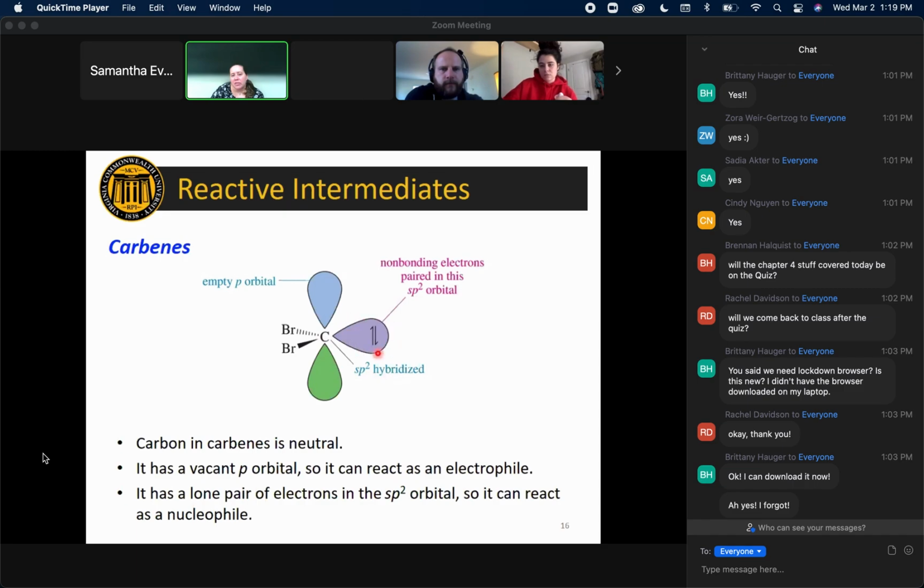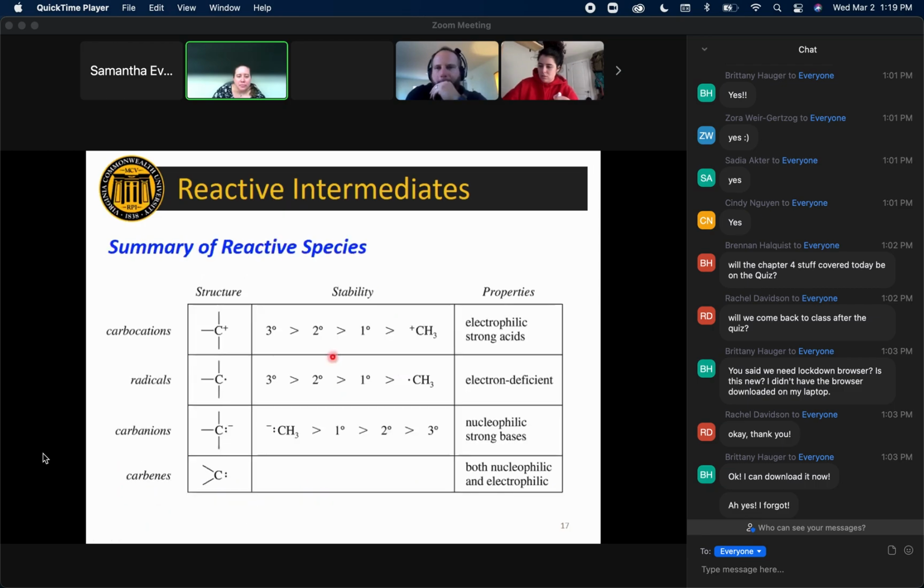So this lone pair of electrons can act as a nucleophilic component to the molecule. This empty p orbital can act as an electrophilic component to the molecule. So all of this is to say that carbenes have very unusual reactivity, and they can react in a lot of different ways. They're only 6 electrons, right? So they're definitely reactive intermediates. And that's literally all I'm going to say about carbenes for this course.